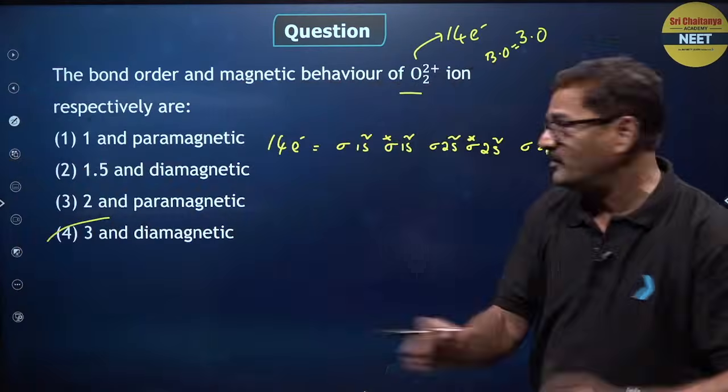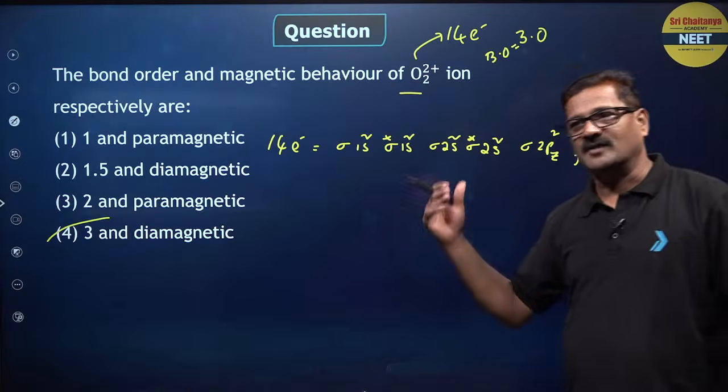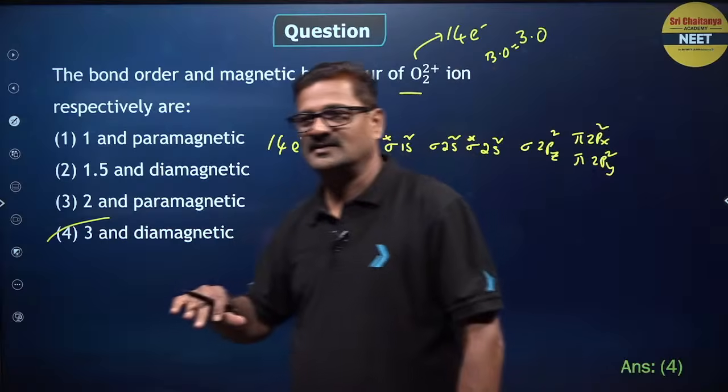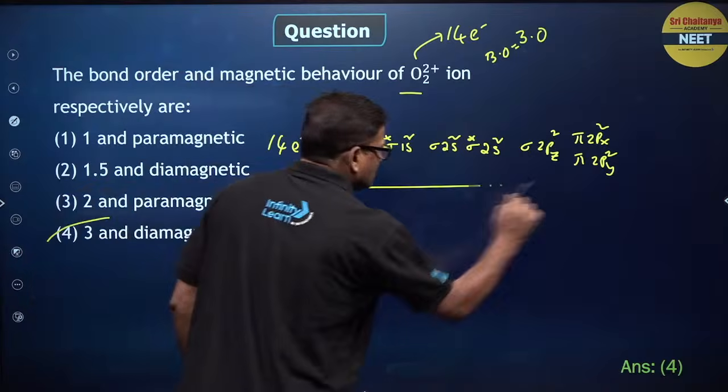How do you say it is diamagnetic? There is no unpaired electron. If there is an unpaired electron, it is paramagnetic. If there is no unpaired electron, it is going to be diamagnetic.